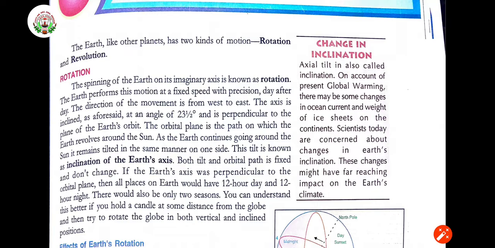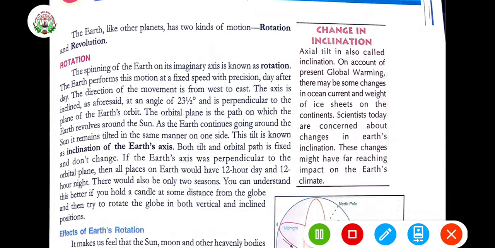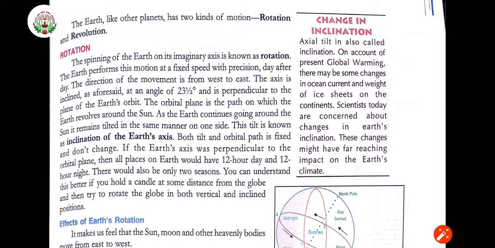Okay, day after day. Right, now rotation means what? Spinning of the Earth on its imaginary axis. As I already told, there is an axis. So Earth is going to spin in a particular axis, that is called rotation. The direction of the movement is from west to east.